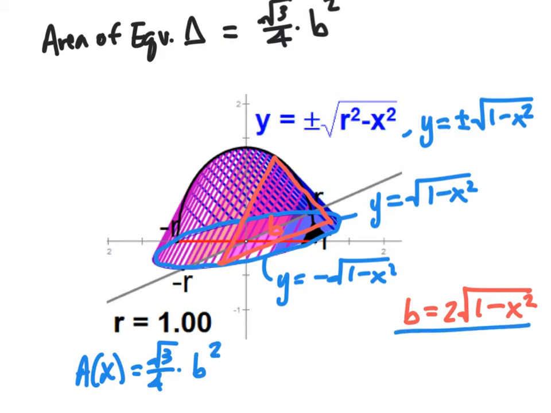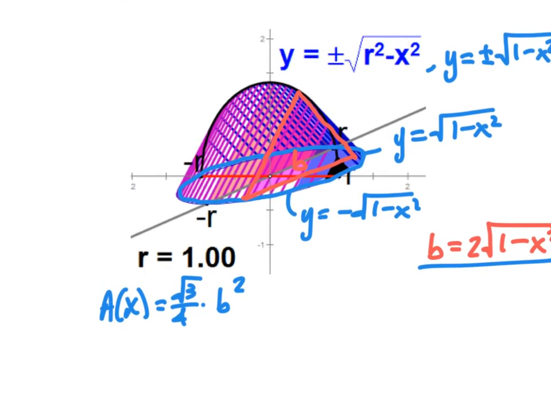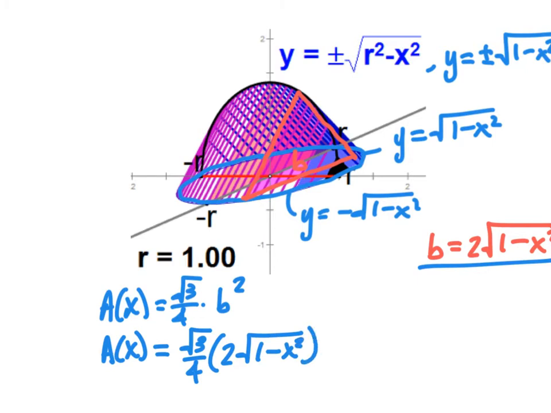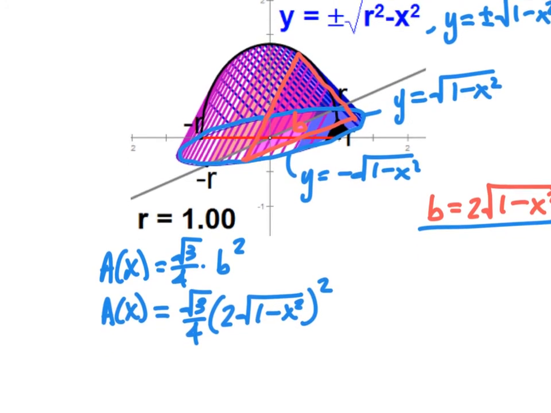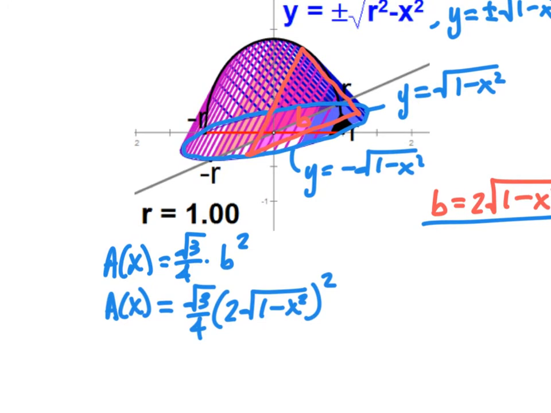So I want to take this base and substitute it in. And so we get this formula for the area, A of x is equal to the square root of 3 over 4 times the quantity 2 times the square root of 1 minus x squared, squared. Okay? So now if we wanted to find the volume, remember the volume is equal to the integral from -1 to 1 of our area of the cross-section, dx.